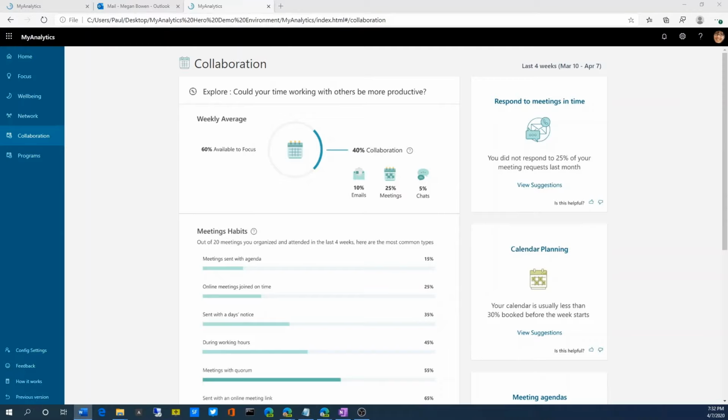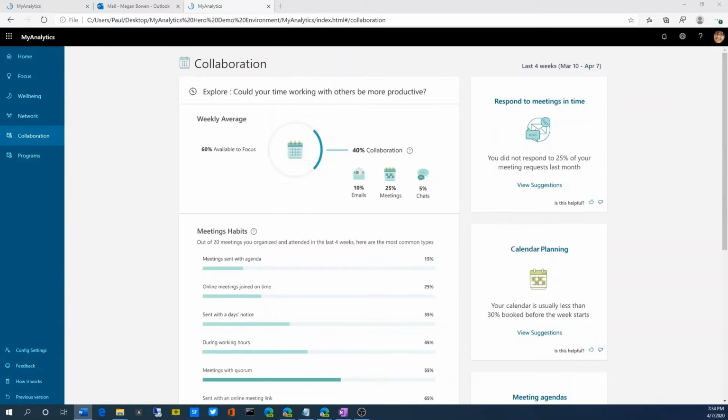My Analytics counts Megan's audio calls, video calls, and chats that occur in Teams and in Skype for Business as collaboration activities, and they are calculated as follows. Each chat or instant message that Megan sends counts as 30 seconds. Each chat Megan receives counts as 0 seconds, because time spent on sent messages is a good predictor of the total duration of Teams and Skype for Business sessions. For each impromptu call, My Analytics uses the actual duration of the call. Impromptu or ad hoc calls are unscheduled.